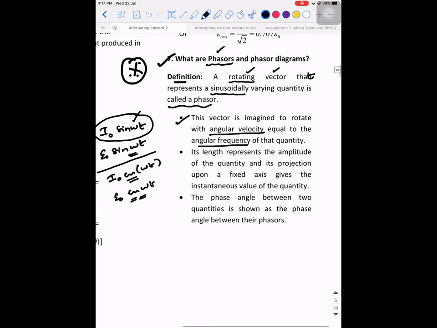Okay. The next important point. Its length represents the amplitude of the quantity, and its projection upon the fixed axis gives the instantaneous value of the quantity. I'll explain what it is. Wait for it. Next. The phase angle between the two quantities is shown as the phase angle between the phasors. So what do you mean by phase angle? For example,